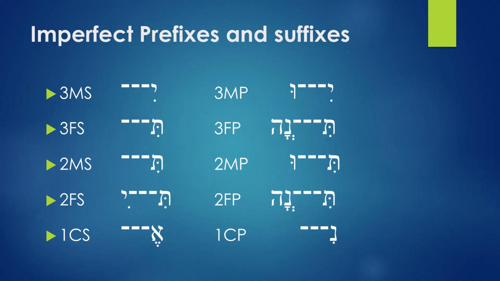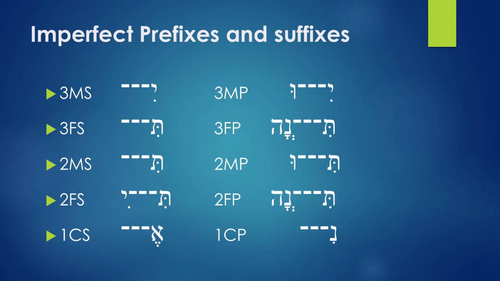And finally, the third masculine singular and third masculine plural forms all start with ye. You have ye here and ye here. All of them start with ye. Notice our chart starts with the third masculine singular, just like the perfect. So you start with the third and end with the first, because the forms are coming from the third. We're going to maintain that pattern. Follow these hints and they'll help you know the paradigm easily. You need to master this paradigm for the prefixes of the imperfect tense.